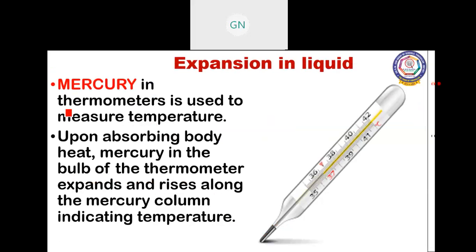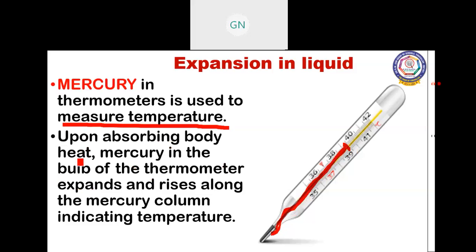Let us see a small example. When you go to the hospital, if you have a fever, immediately they will keep a thermometer and check the temperature. In that thermometer, we have mercury inside. That is a liquid element. Mercury in the thermometer is used to measure the temperature of our body. So when you keep it in, automatically the mercury will rise and show the temperature. So this degree temperature is your body condition.